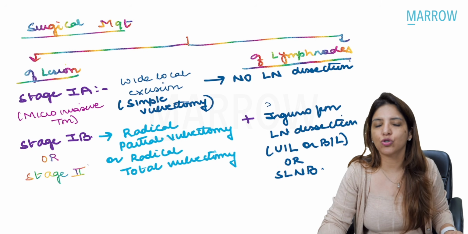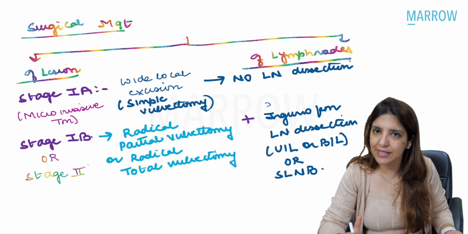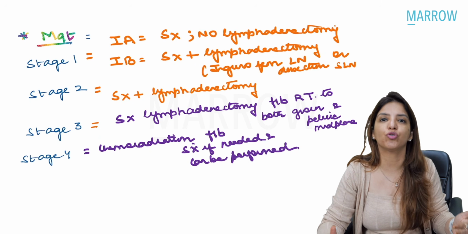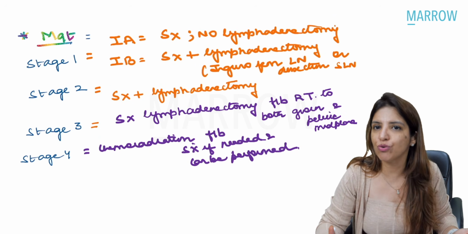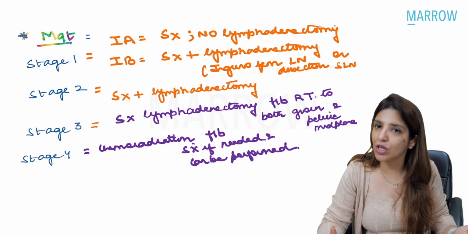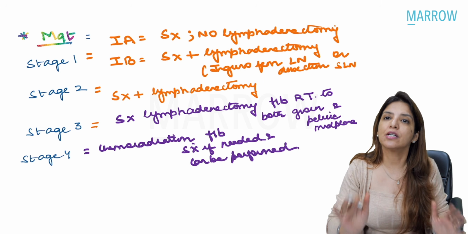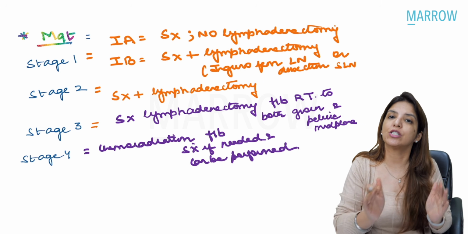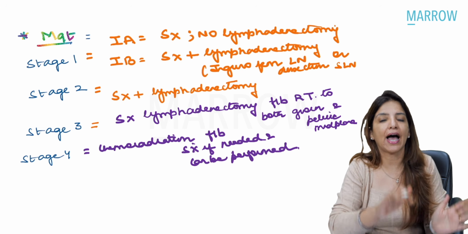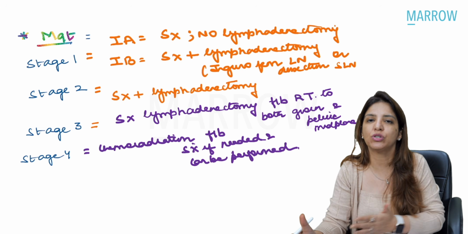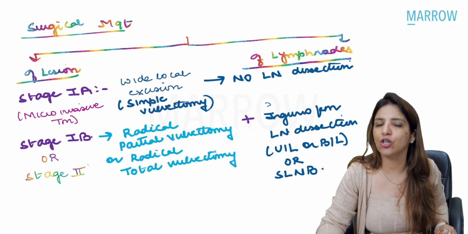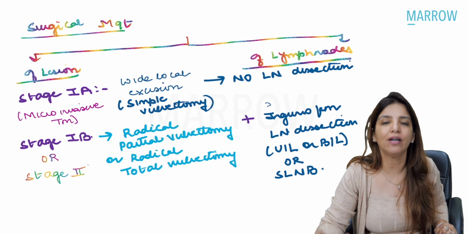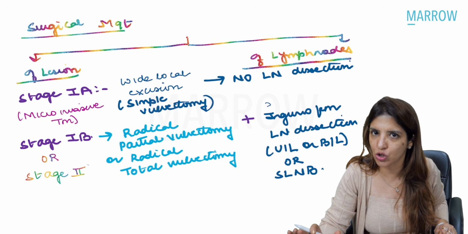Now, whenever we are talking about surgical management, as I told you, in stage 1A, 1B, stage 2, and stage 3, you have to do surgical management. Surgical management consists of treating the tumor, that is one part, and taking care of the lymph nodes, that is the second part. So for the lesion in stage 1A, you are going to do wide local excision. For lymph nodes, nothing in stage 1A.